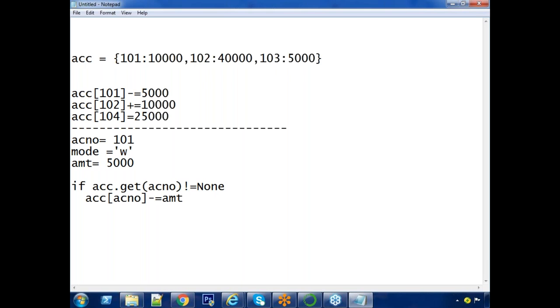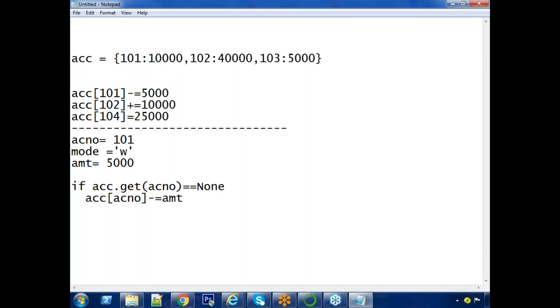If it is equals to None, it means he is not available. For example, if 101 is not available, it returns an error so that your program execution will be stopped. That's why there is a get method. Get of that account number.